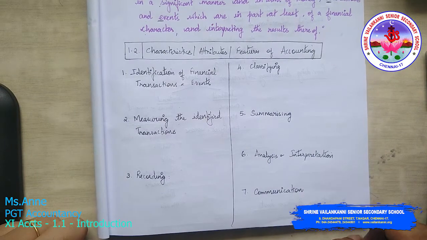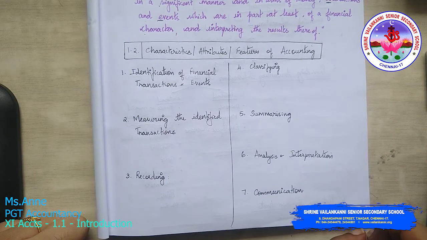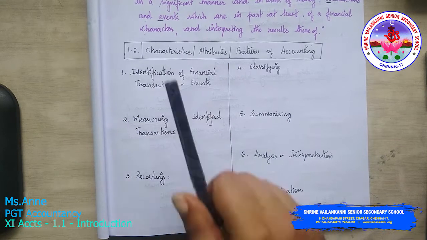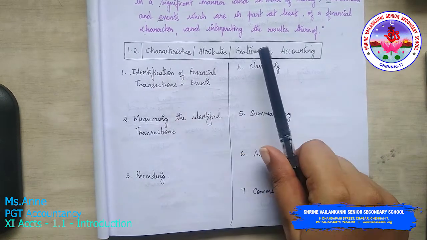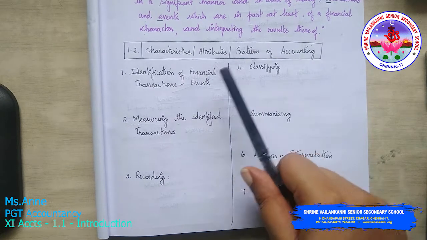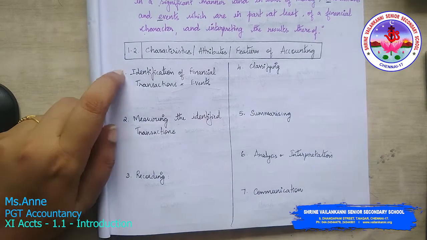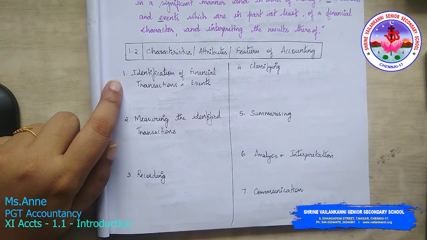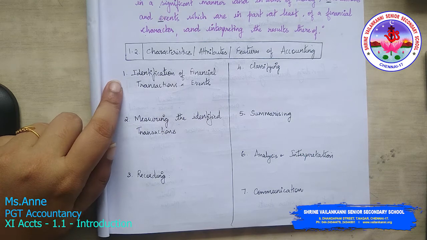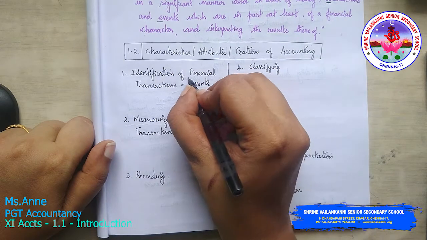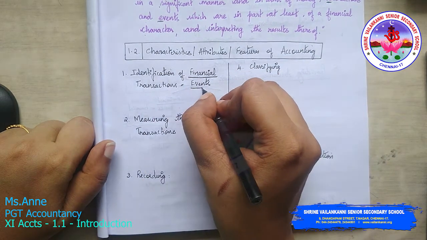Now moving forward, we are to learn the characteristics, attributes or features of accounting. If a question asks you to enumerate the attributes of accounting, you should not blink. It is otherwise called characteristics. If a question asks what the features of accounting are, you should not blink. The same thing applies. First is the identification of financial transactions and events. It is only financial transactions and events.